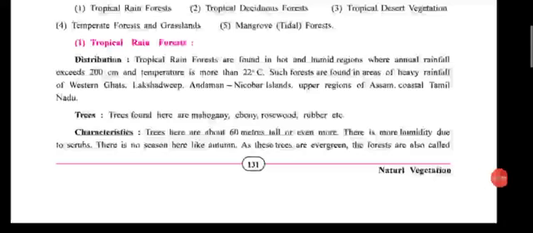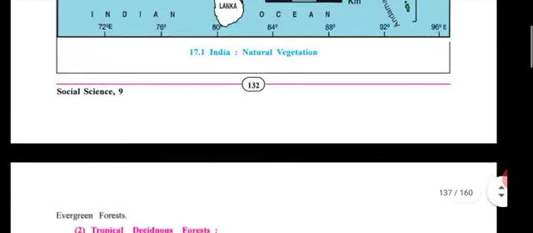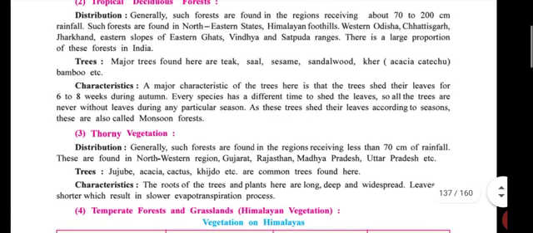Next topic, second, tropical deciduous forest. Come on, fast. Then the third one. Please tick mark important points, sir.